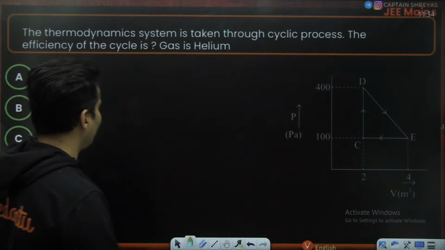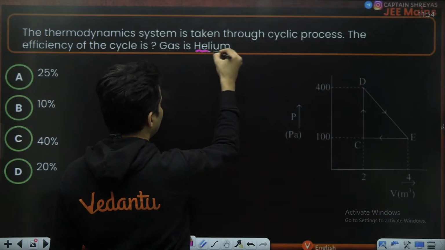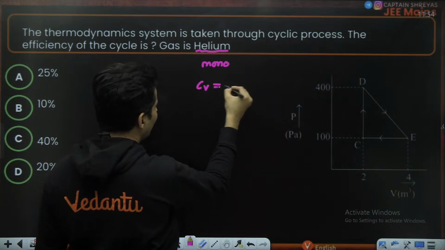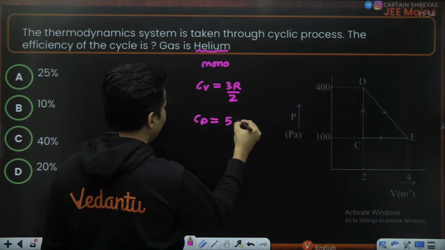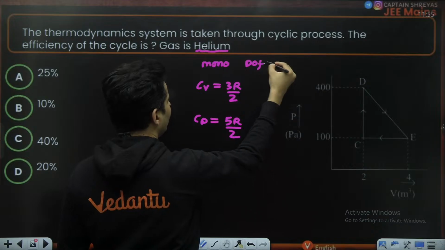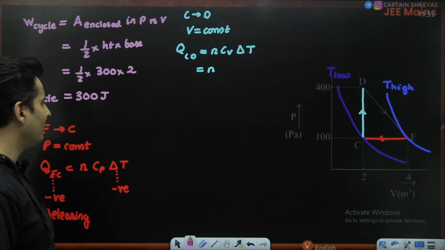It is clearly mentioned somewhere: the gas is helium. What does this tell you? It is a monoatomic gas. Cv for it will be 3R by 2 and Cp for it will be 5R by 2 because the degrees of freedom will be 3.